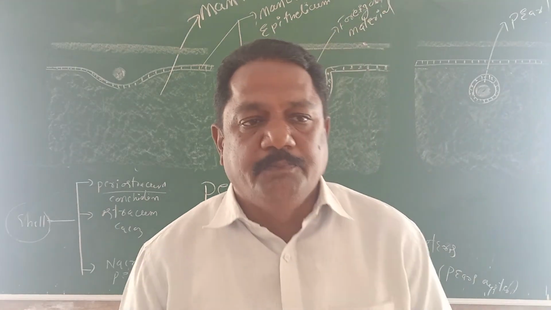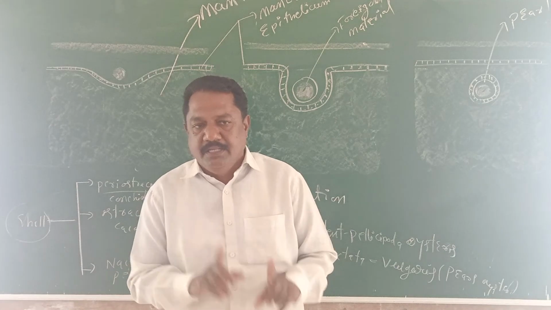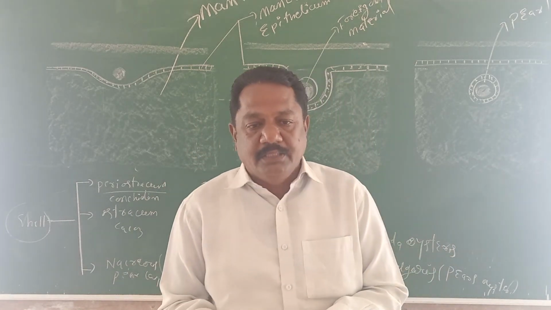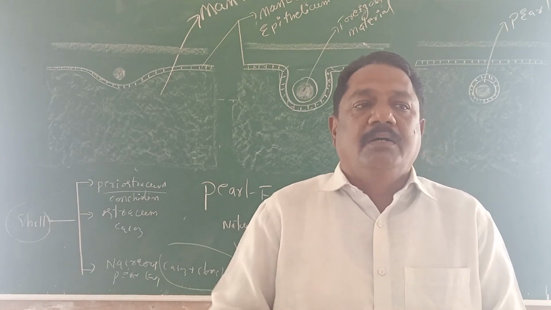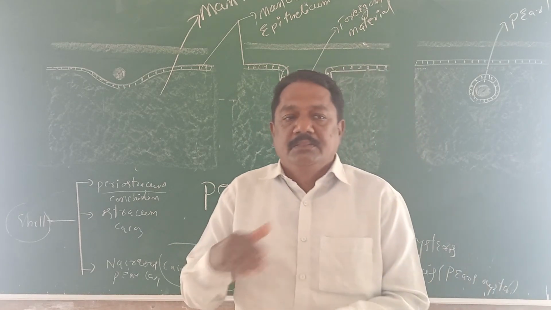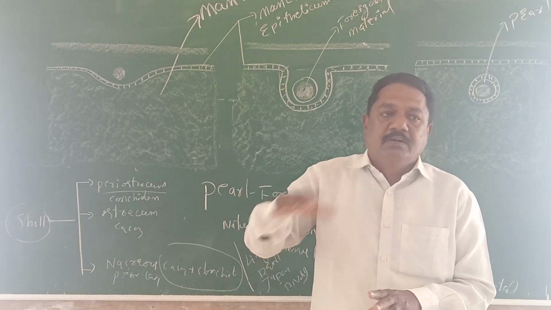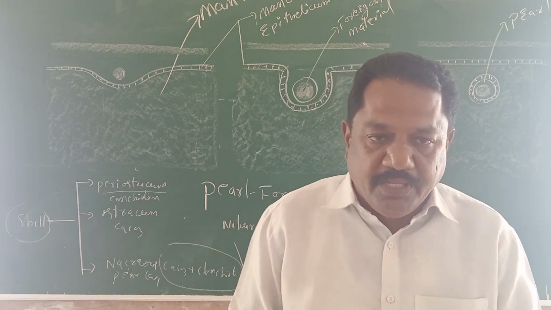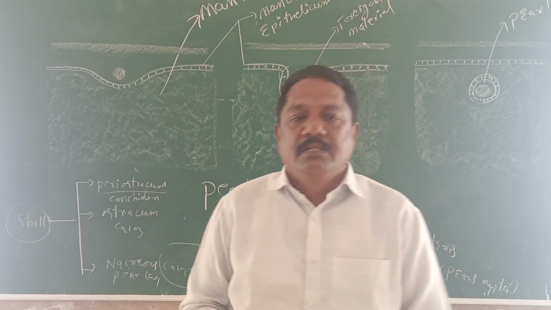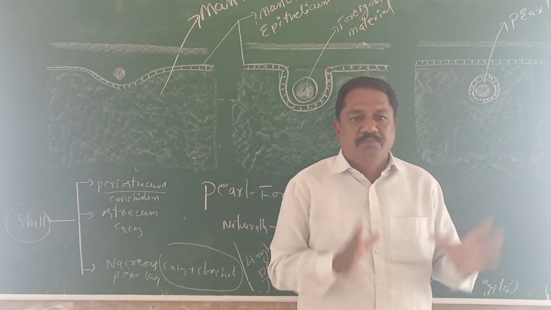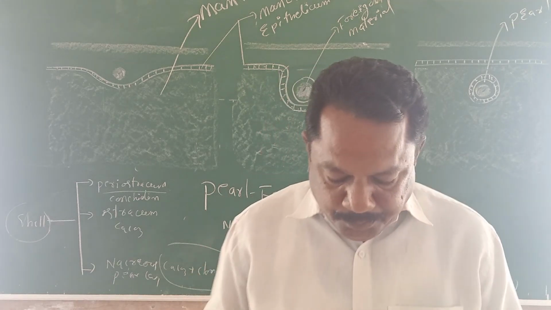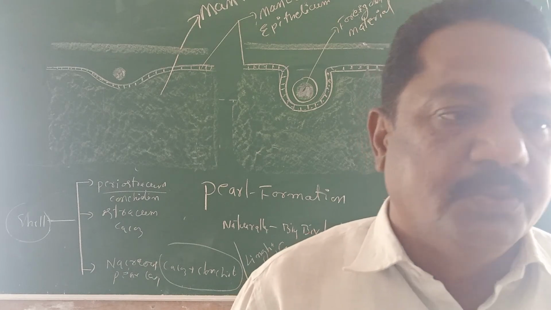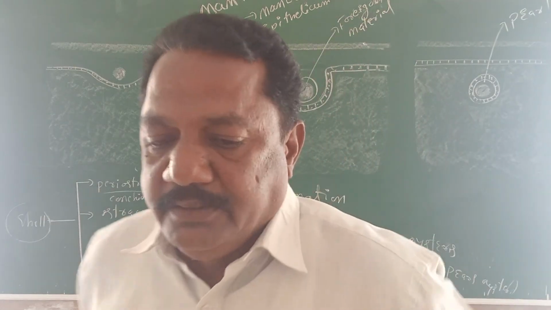Pearl formation is very simple. A foreign particle enters the animal body, in between the shell and mantle. Around the foreign particle, through the secretion of the mantle, numerous concentric layers are formed. Finally a sac-like structure forms, and around the foreign particle the shiny substance is there. Through this, pearl formation takes place. Only Mollusca animals can produce pearls. So thank you. This is very important from the examination point of view.